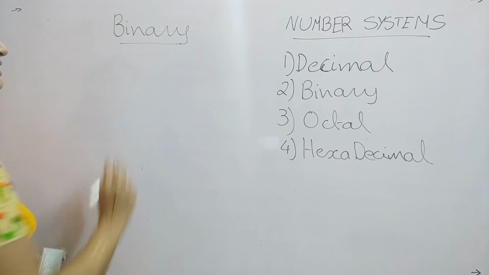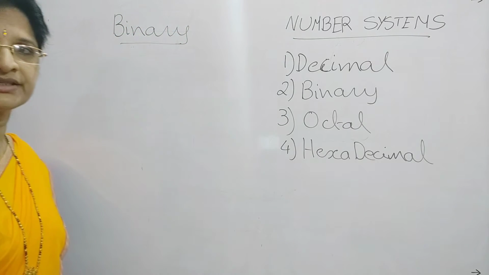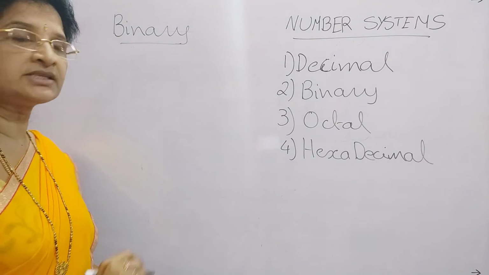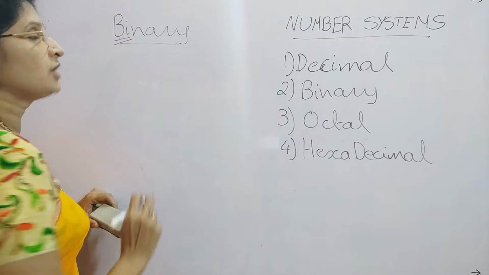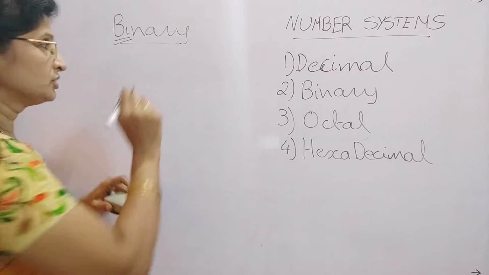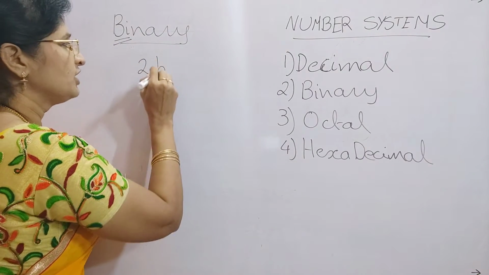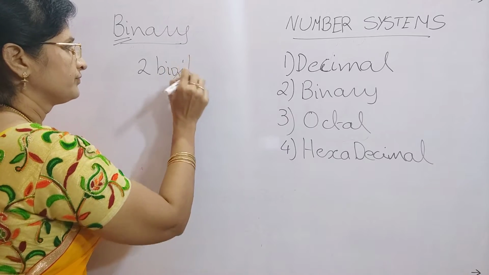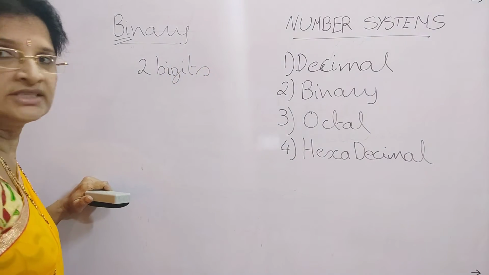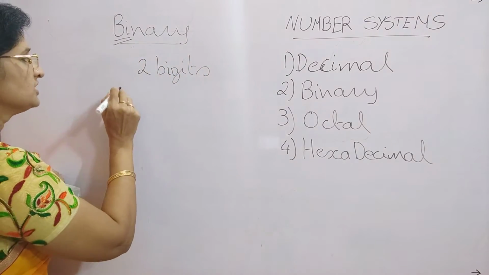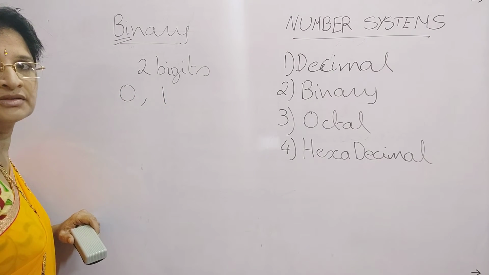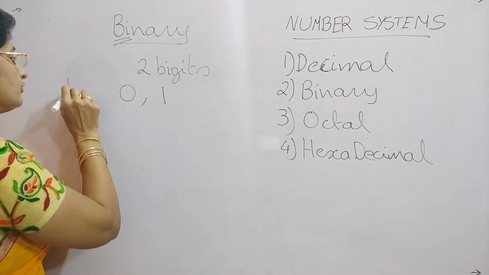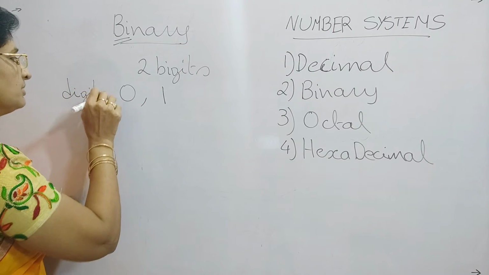Binary number system. What is meant by binary number system? Whenever we are working with numbers, in the case of binary number system, bi means how many? 2. So that means in binary number system we have 2 digits. What are those 2 digits? Here we will be using only 0 and 1. So 0 and 1 are the digits of binary number system.